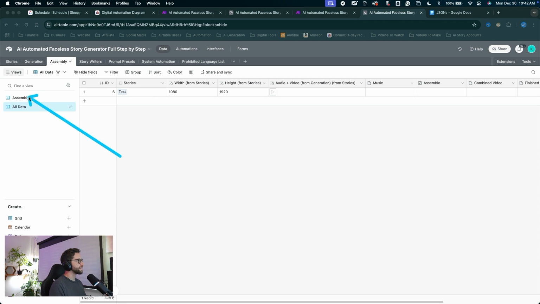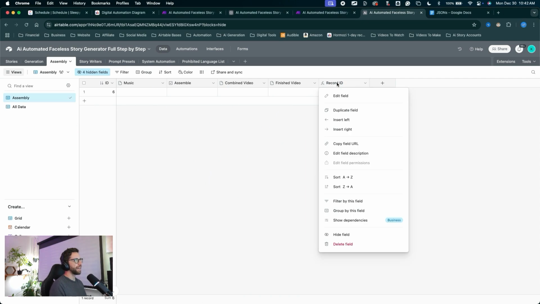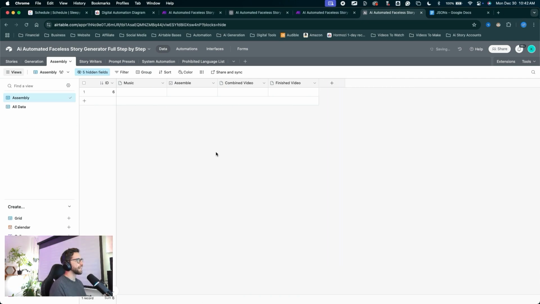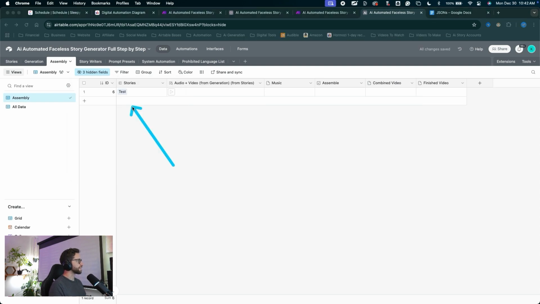Let's come into the assembly view right here, and we can clean up this view and organize it for what we need to see. So I'm going to hide this record ID field, hide the field. I'll come into the hidden fields. I'll show the audio plus video from generation from stories field, and I'll show the stories field. Now we can see our test story with the clips that we have, and we can finish off this video.